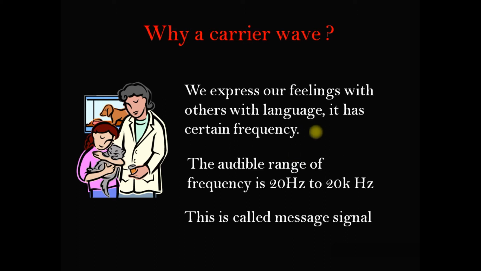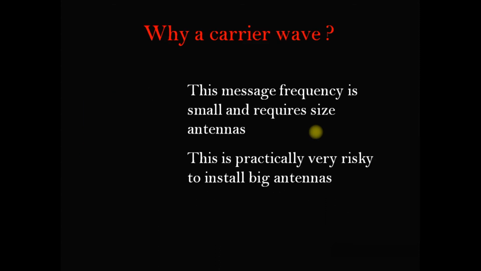Suppose we express our feelings to others in language. We use sounds, which have certain frequencies. The audible range of frequency is 20 Hz to 20 kHz, and what we speak is the message signal. This message frequency is very small and requires a large antenna, about 3 to 4 kilometers, and it is practically very risky to install such a big antenna.